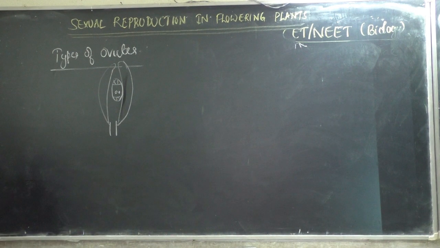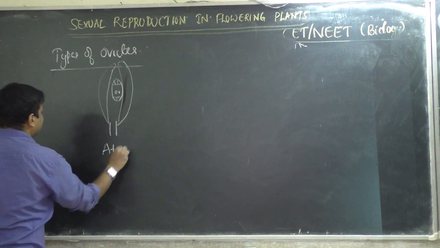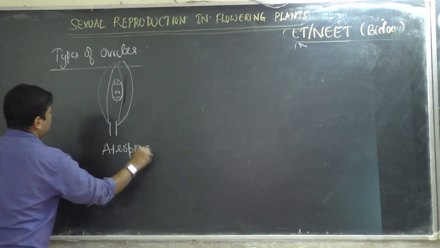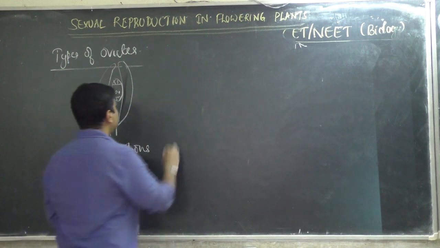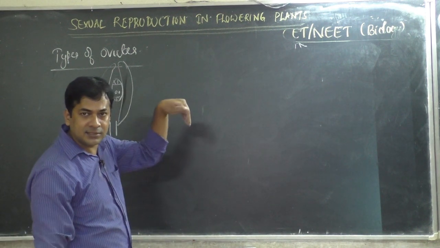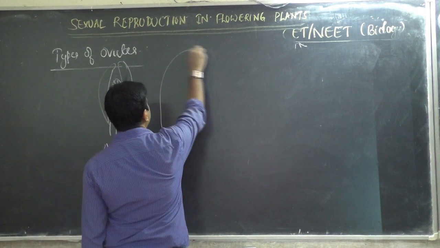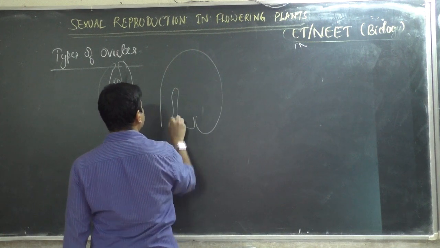Then what type of ovule should it be called? It is called an atropous ovule. Atropous.